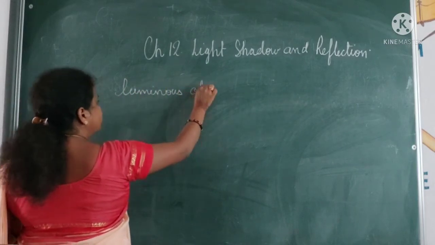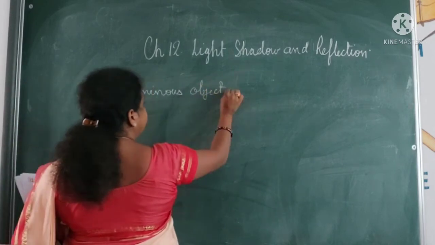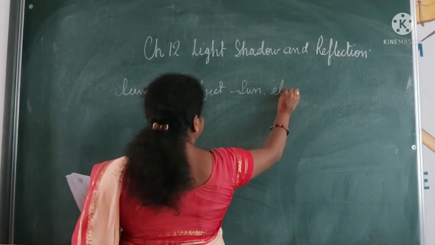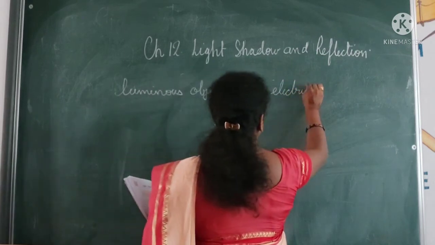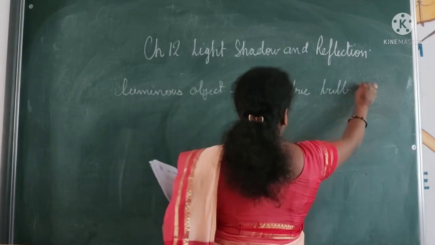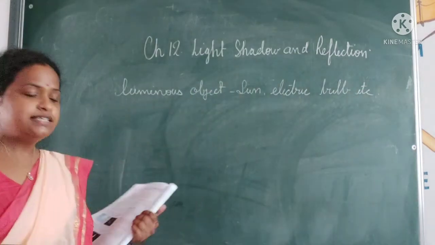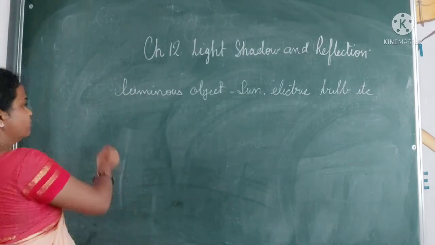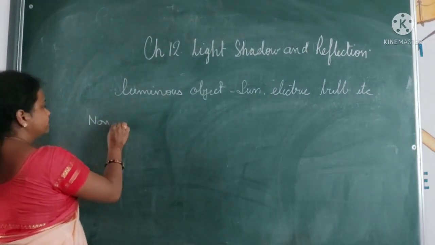Here, the sun and the electric bulb give light of their own. This is luminous.